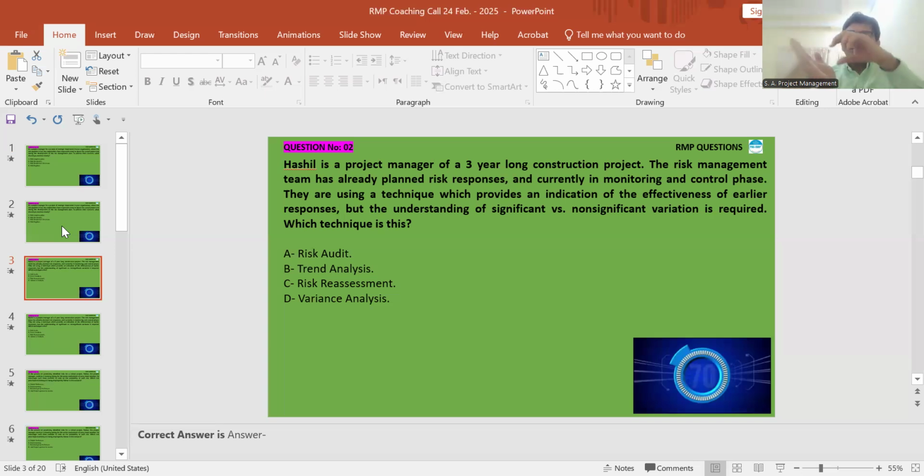You will see where it is close and where it is away. Wherever it is away, that is variation. And you will see whether this variation is significant or non-significant. In the variations, you will see which one is significant for the project and which is ordinary, which we can leave. In the trend curve, you will find it.